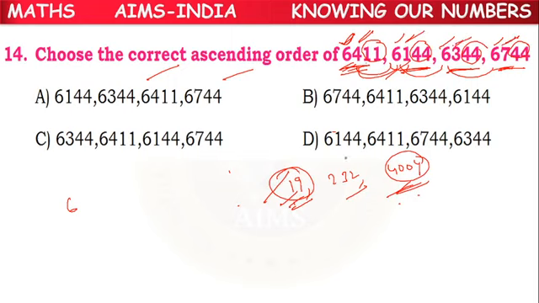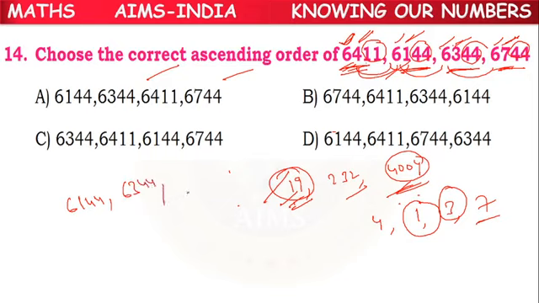Out of 4, 1, 3, 7, which one will be the least? 1 will be the least. So 6144 will be the smallest number. Next least number is 3, means 6344. Next least number, 4 will come, 6411. Next, what is remaining? 6744. This is the correct ascending order. In the same way, we can write in descending order also. So A option is the correct answer.